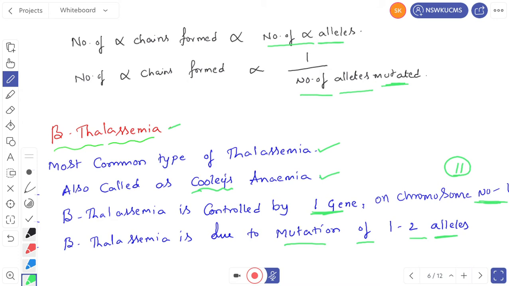So there is one important thing you have to remember in beta thalassemia. If the alleles undergo mutation, the number of beta chains formed is less. So the number of alpha chains will increase and these alpha chains will bind to the membrane of the RBC and destroy the RBC. So beta thalassemia is the most common type in people.